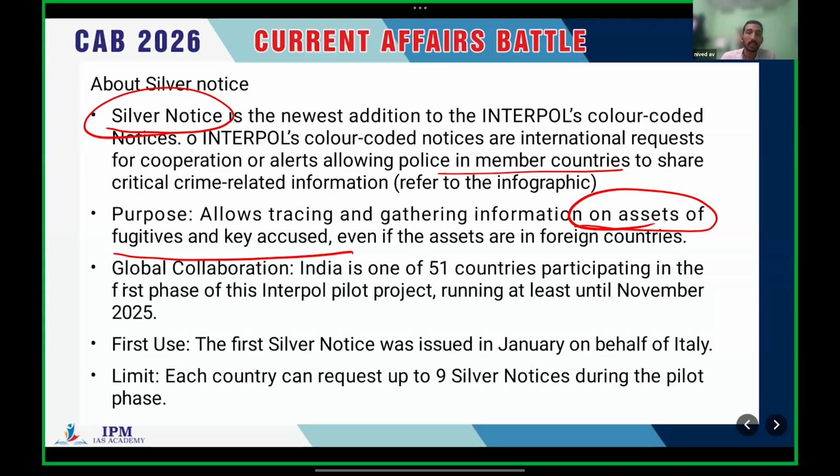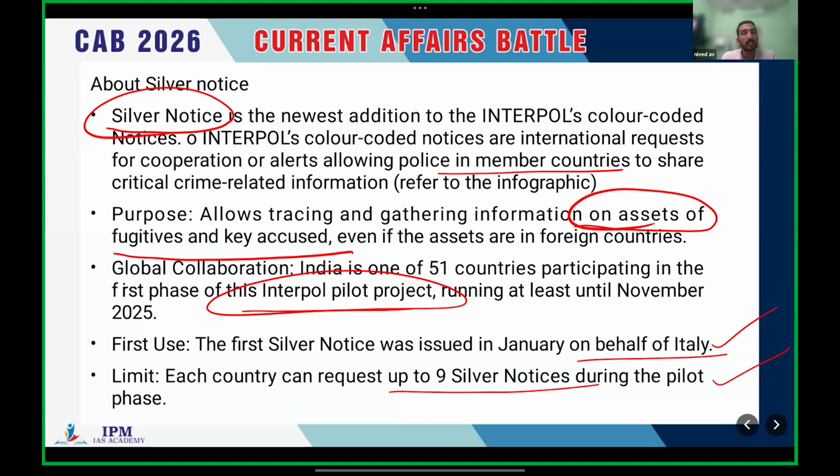Regarding the collaboration on Interpol, India is one of the 51 countries participating in the first phase of this Interpol pilot project. It's a pilot project running at least until November 2025. The first silver notice was issued in January on behalf of Italy. And that's not necessary information. Each country can request up to 9 silver notices during the pilot phase. That's also not necessary.